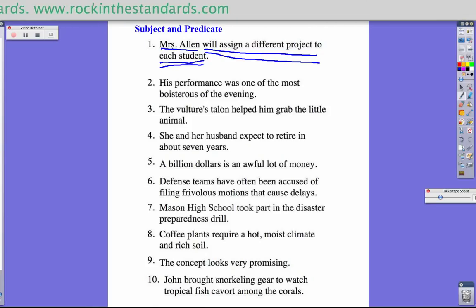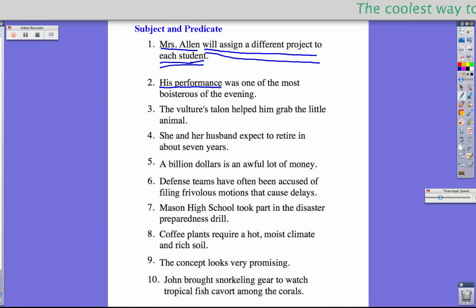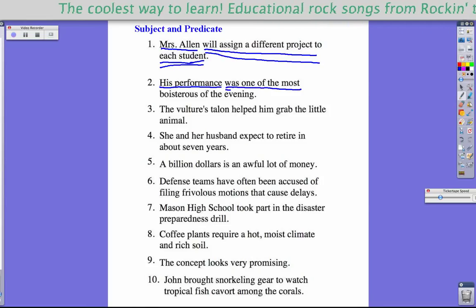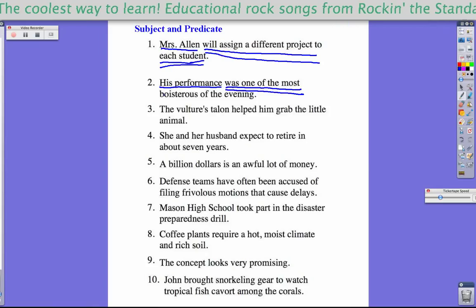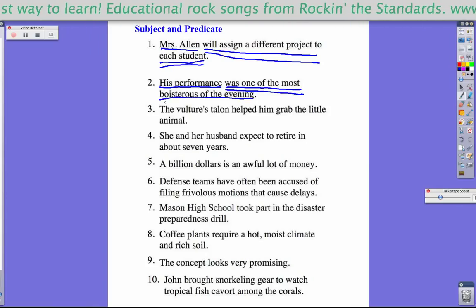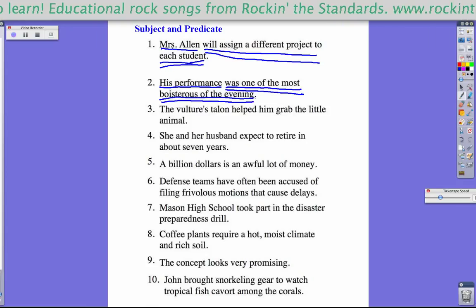Number two, his performance was one of the most boisterous of the evening. So his performance is what this sentence is about. Notice the sentence is not about him. It's not about a person. It's about the person's performance. So the complete subject of the sentence is his performance. And then the rest of it is what the performance was or what it is. And so it starts with a verb, was. Was is a verb. And that's the predicate. All the way down through the end of the sentence is the complete predicate of the sentence.